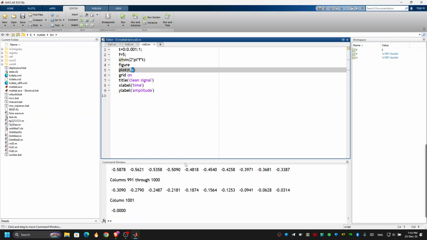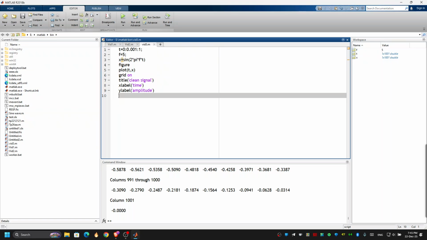We close this now. So what I'm going to do right now is generate a random noise. The noise represents disturbances that exist in real systems. Let's call it X noisy. Okay, then we do our signal plus noise.